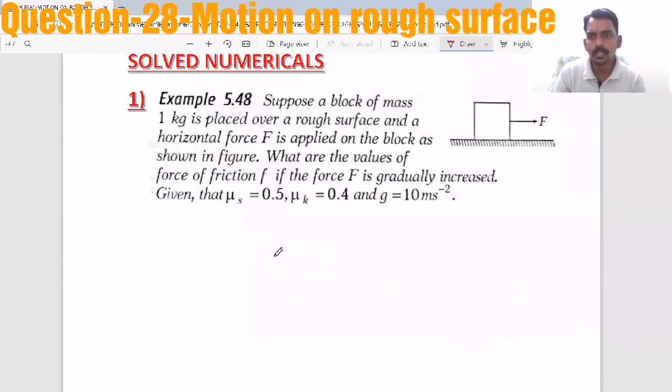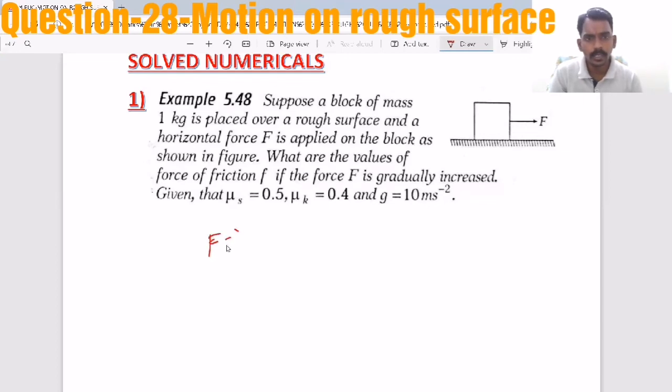Now let's see a few questions based on whatever we have studied. The very first one: suppose a block of mass 1 kg is placed over a rough surface and a horizontal force F is applied on the block as shown in the figure. What are the values of the force of friction f if the force F is gradually increased, given mu s, mu k and g?